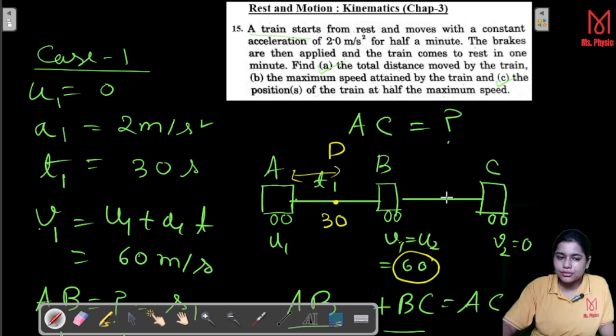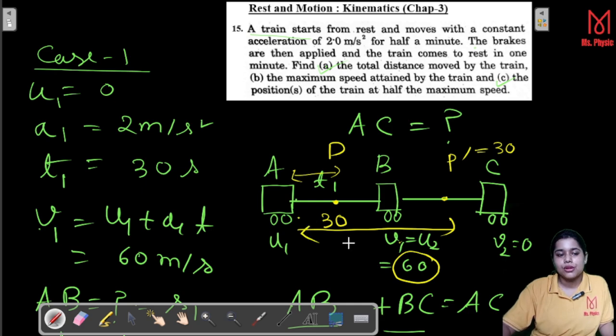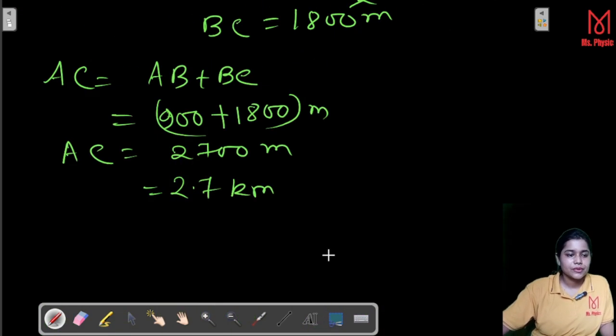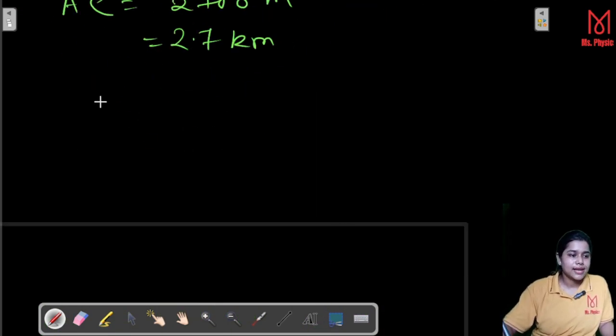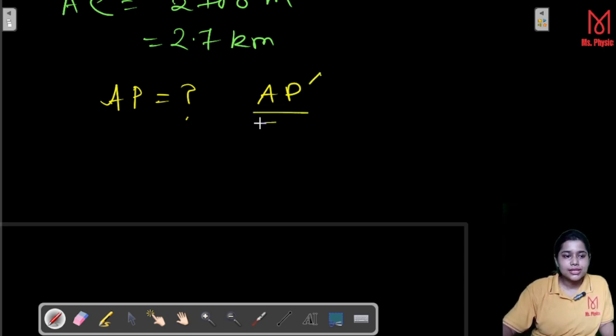That means also, suppose at this point P prime, from 60, it goes to 30. That means also we have to find out P prime, that means AP prime position also you have to know. So ultimately, in a nutshell, we have to calculate AP first, the position, and AP prime also. So these two we have to know. So how can we get it?